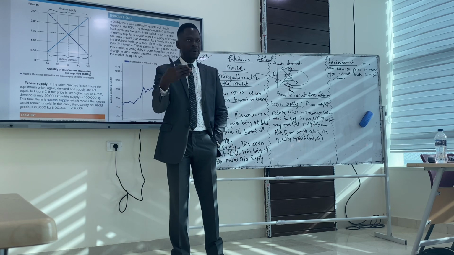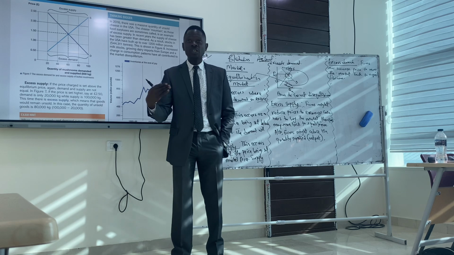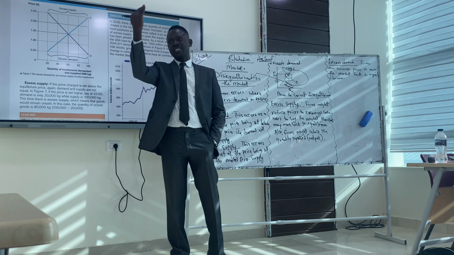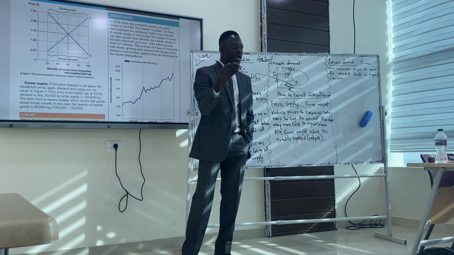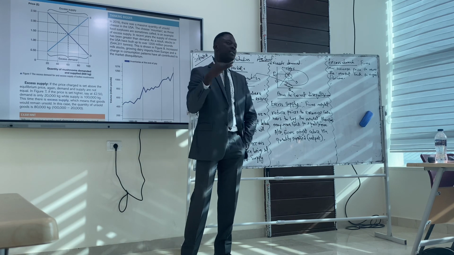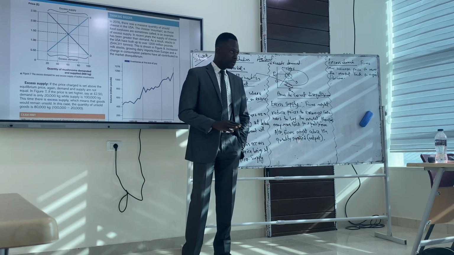Firms understand that the consumers need more of the product. So what would discourage us from buying more of the product when the price is high? Because we are conscious about price. So firms would increase the price to solve the problem of excess demand. Is disequilibrium clear? Any question about disequilibrium?